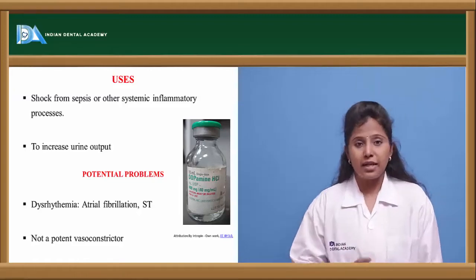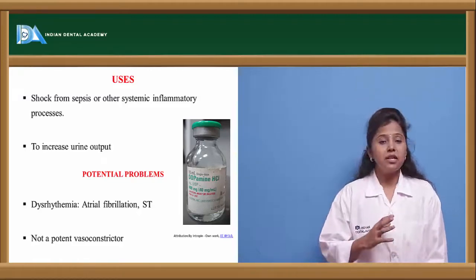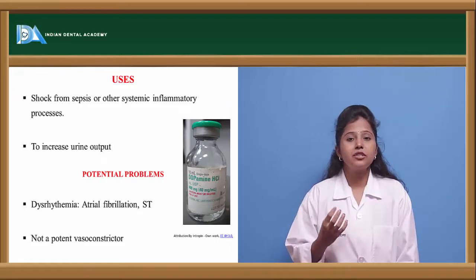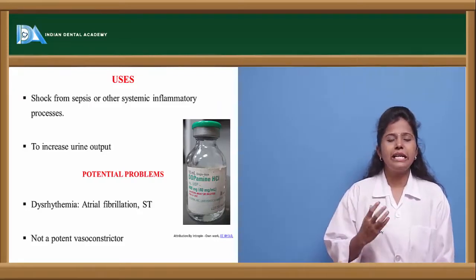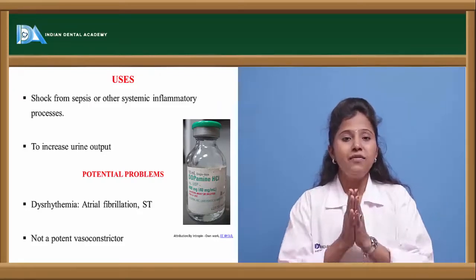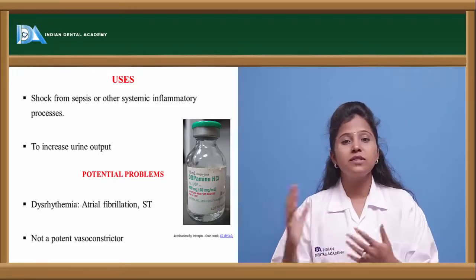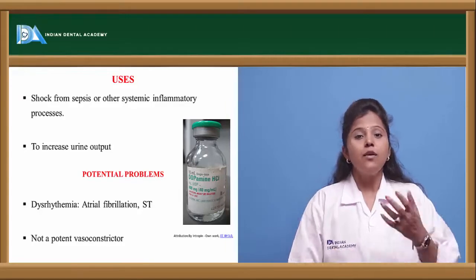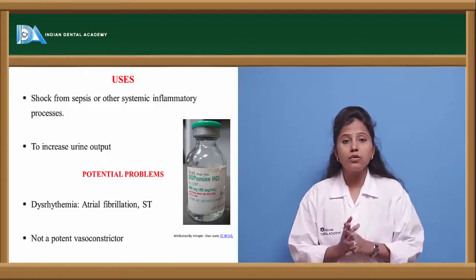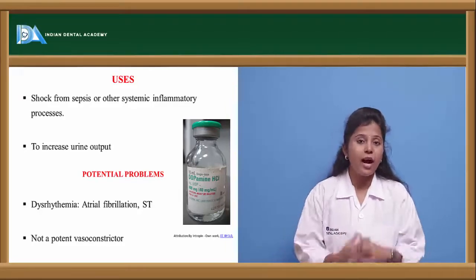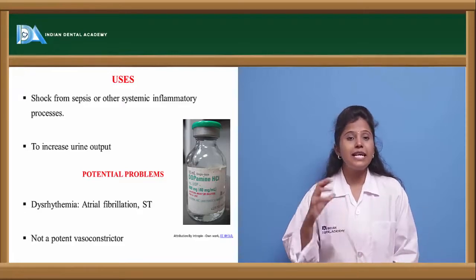In the arrhythmia condition, atrial fibrillation takes place. What is atrial fibrillation? It is a condition where the atrial tissue is replaced with fibrous tissue, causing fibrosis of the heart.